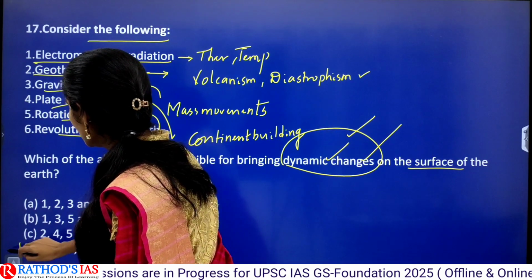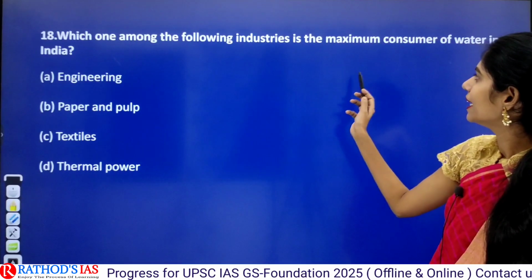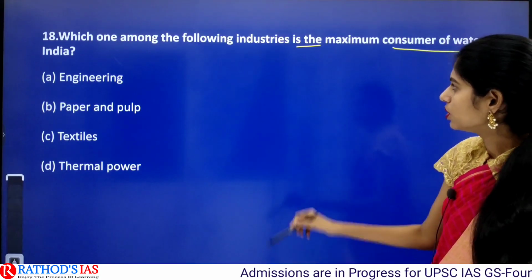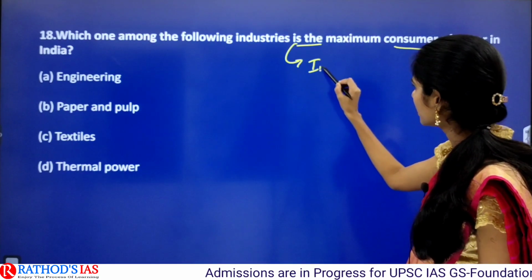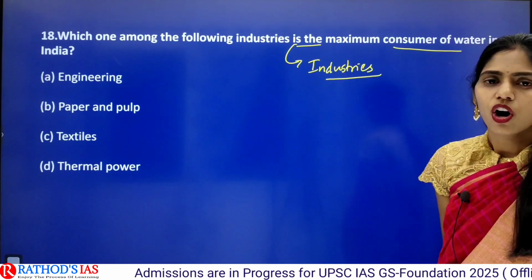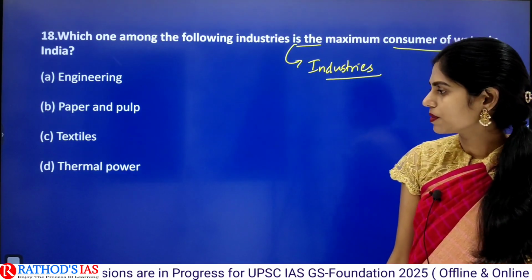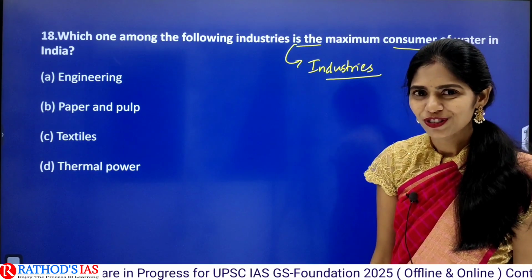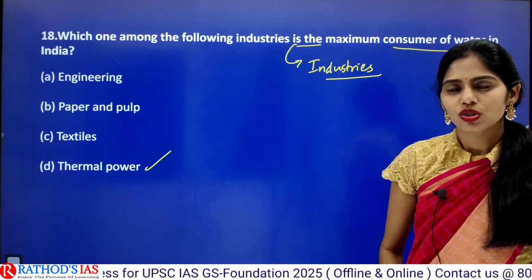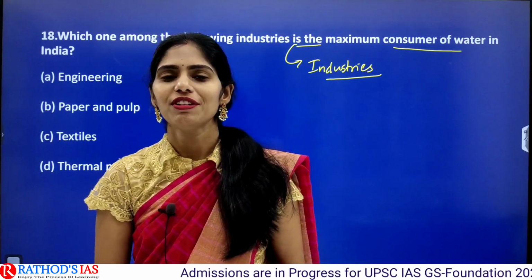And now let us see the next question. Which one among the following industries is the maximum consumer of water in India? This question is regarding our industries. Option A is engineering, option B is paper and pulp, option C is textiles, and option D is thermal power. So what is the answer? Obviously it is thermal power. These are the questions which appeared in 2013 from a geography point of view.